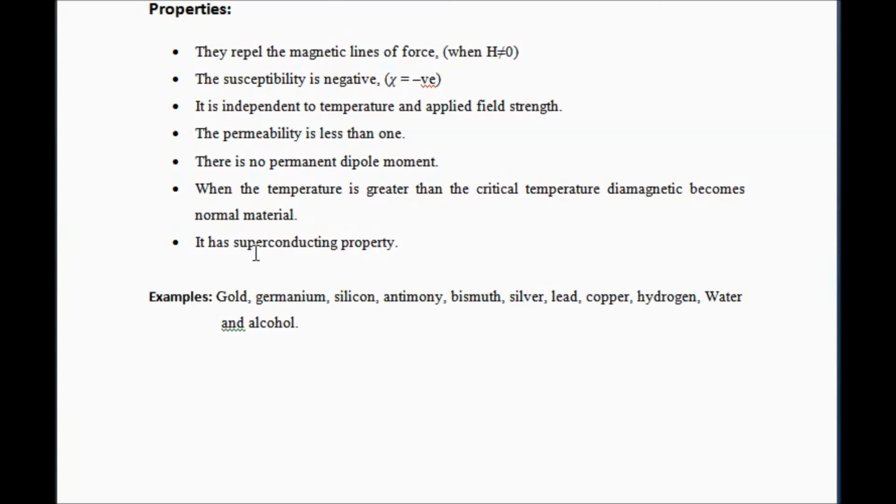As I already said, these diamagnets are very important magnets we are using in superconductors. For example, we can consider gold, germanium, silicon, etc. So this is the process for the diamagnets. Thank you.